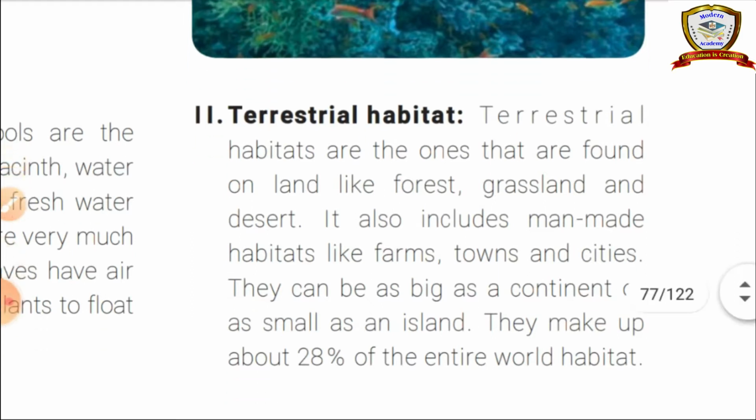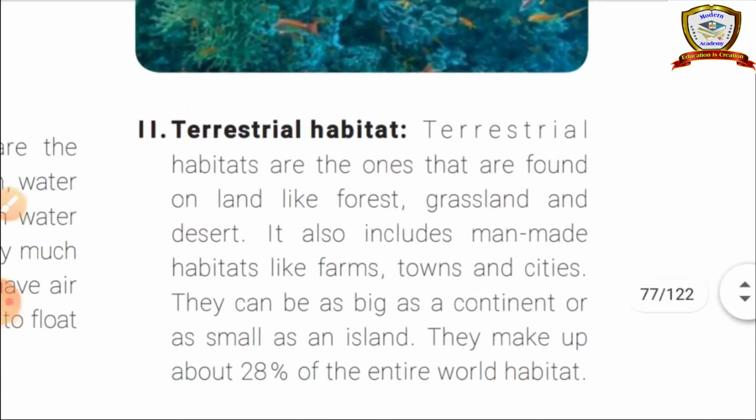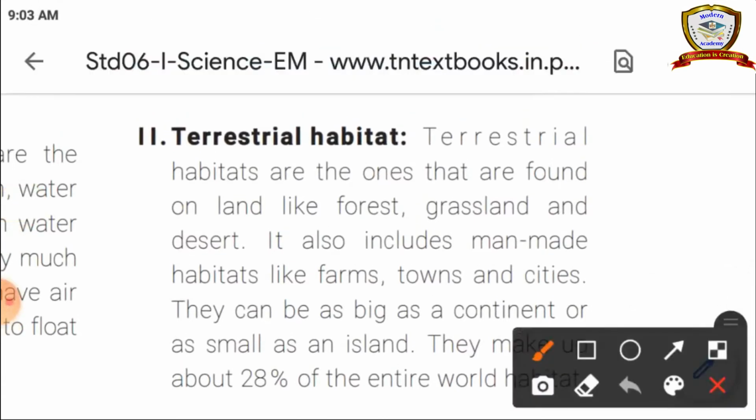And next one, terrestrial habitats. Terrestrial habitats are the ones that are found on land, like forest, grassland and desert. Terrestrial habitat means areas covered by land. It also includes man-made habitats like farms, towns and cities.